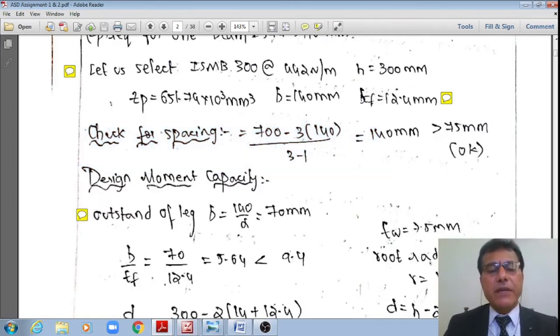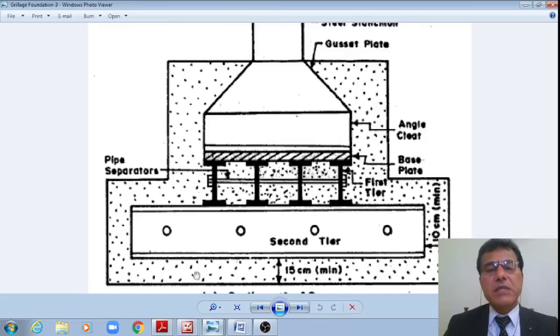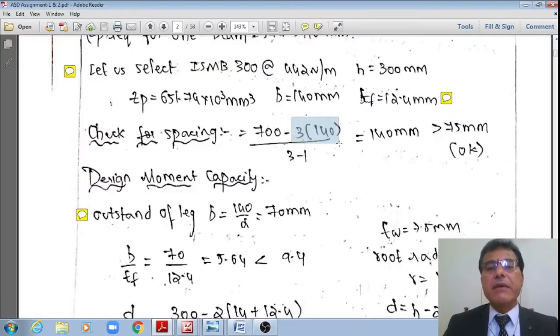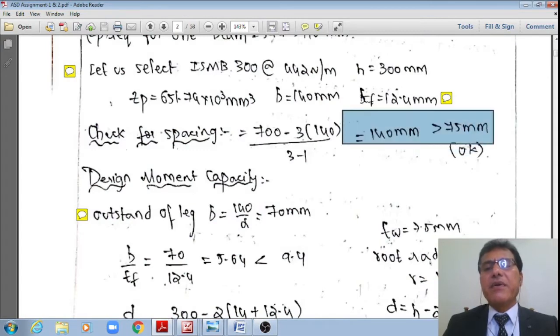That now works out like this. Let me show this in the schematic. 700 mm, I have put 1, 2, 3. What is the gap from the end of the web to the end of the web? That works out to 700 minus 3 beams whose width is 140 mm each, divided by 2, since between the 3 beams there will be 2 spacings. It works out to 140 mm, which is greater than 40 mm as per the old code. Even in the new code there are no specifications.